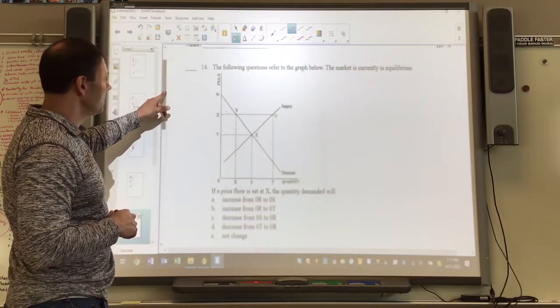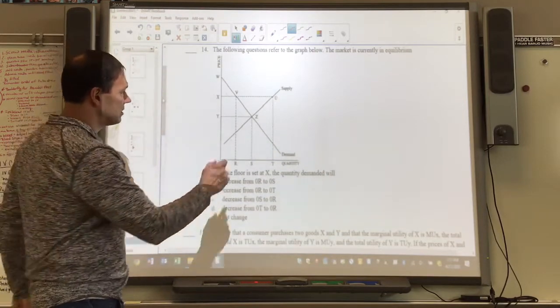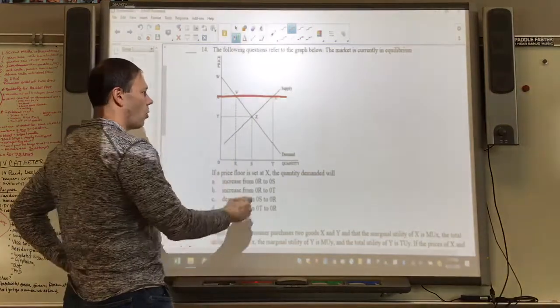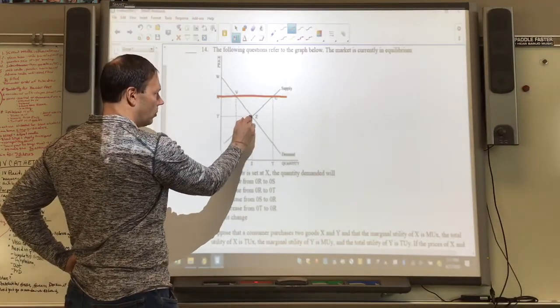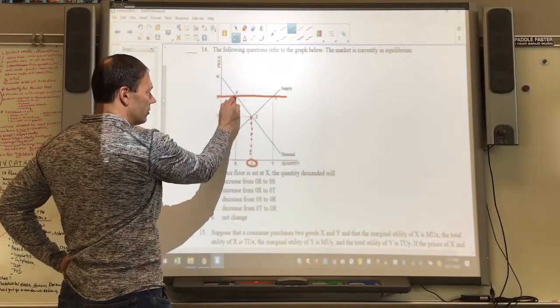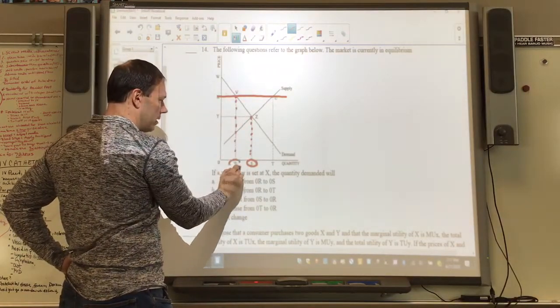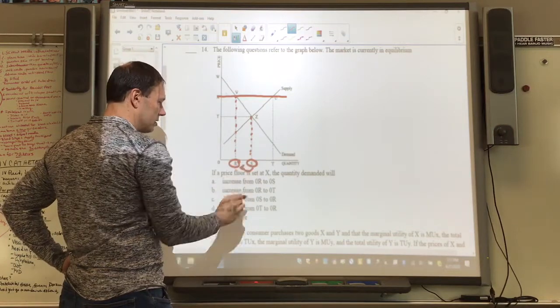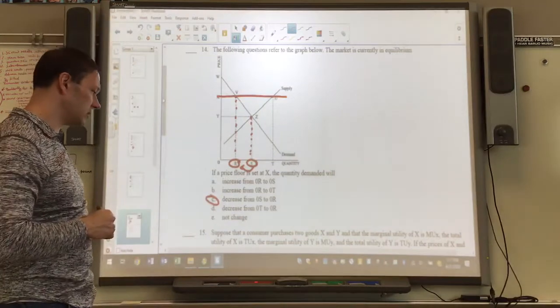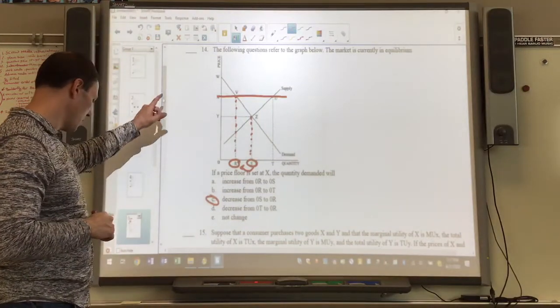All right, so look at number 14 here. We got the market in equilibrium. So they set the price floor here at X. Okay, how does that change quantity demanded? Well, at the original price of Y, quantity demanded was S. At the new price of X, quantity demanded is R. So we go from S to R, and that looks a lot like letter C to me. So number 14 is letter C.